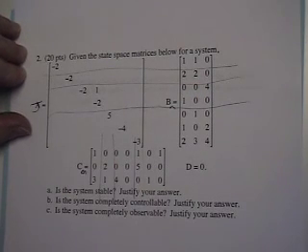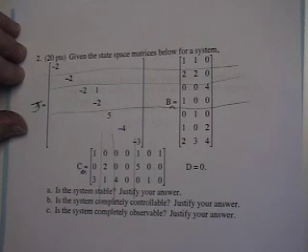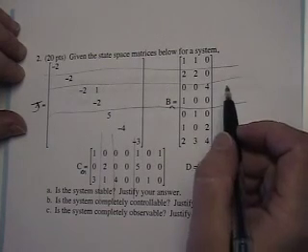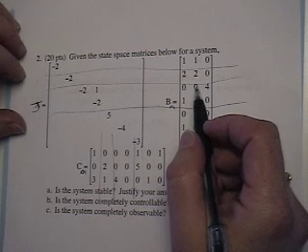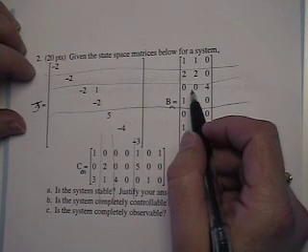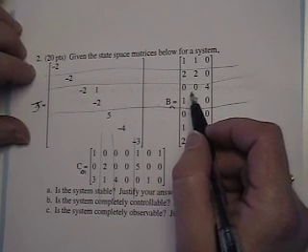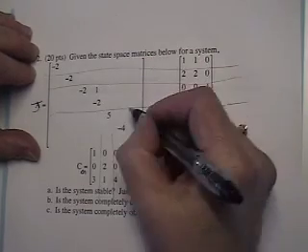And we're asked, is the system stable? Justify your answer. Is it controllable? Keep it completely controllable, completely observable. Justify your answers. So, first of all, we need to ask the question: is it a continuous time system or discrete time system? In either case, the answer is that the system is unstable.